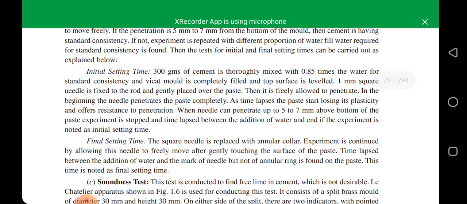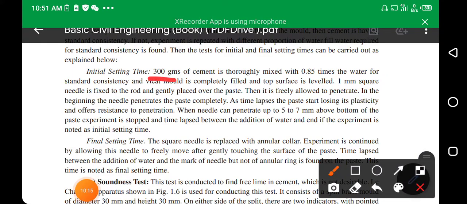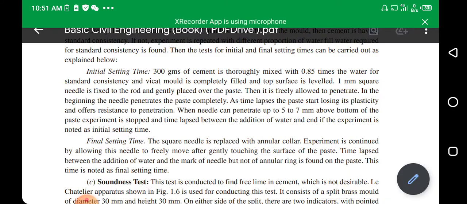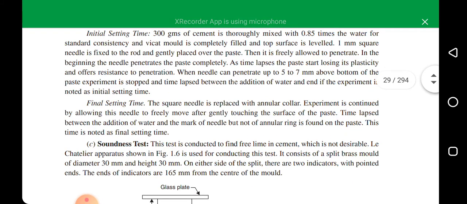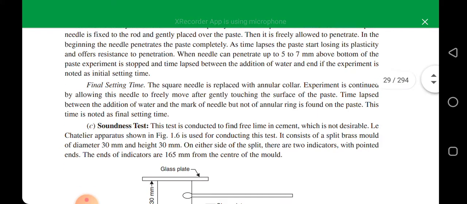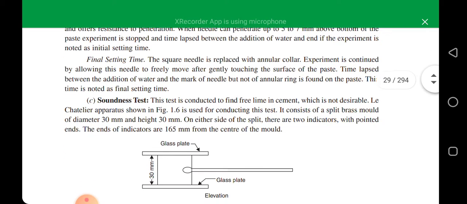So, what is the amount of cement? It should be 300 gram. Thoroughly mix with 0.85 times the water for standard consistency. So, 0.85 means 85% of the water of this weight. For initial setting time, a 1 mm square needle is fixed to the rod and gently placed over the paste, then it moves freely. For final setting time, the square needle is placed with an annular collar. Experiments continue by allowing the needle to move freely.